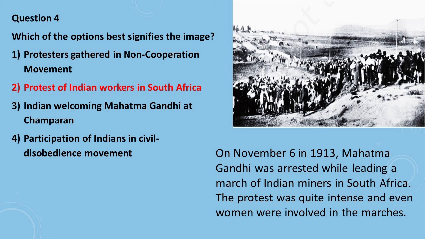Question number 4 is, which of the options best signifies the image? And the answer is option number 2, protest of Indian workers in South Africa. On November 6 in 1913, Mahatma Gandhi was arrested while leading a march of Indian miners in South Africa. The protest was quite intense and even women were involved in the marches.